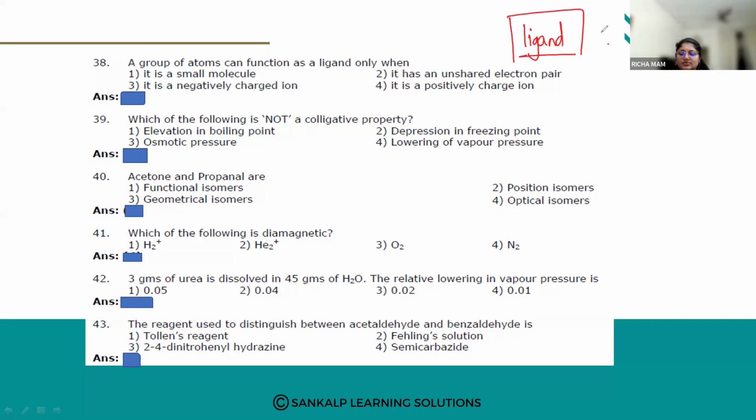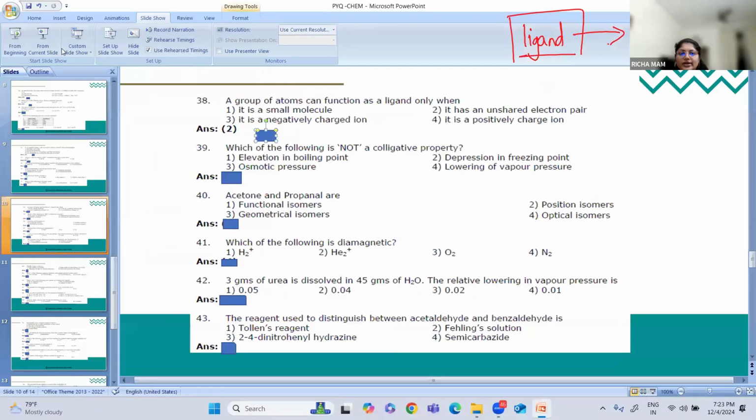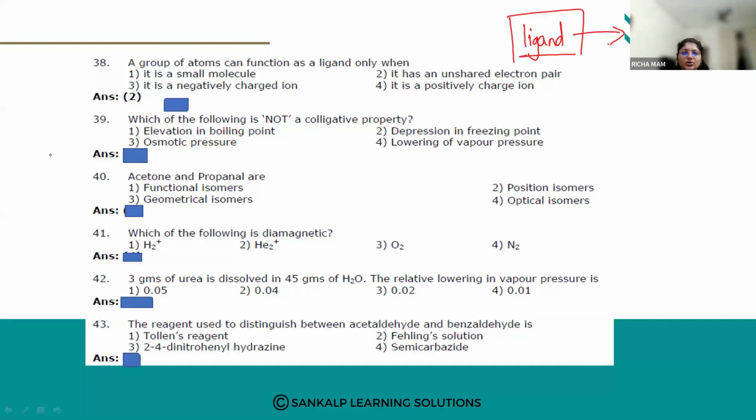A ligand should have at least one lone pair of electrons so that it can donate it to the central metal ion and form a coordinate bond. So it is option number 2. A group of atoms can only function as a ligand when it has an unshared electron pair, so that it can donate it to the central metal atom.